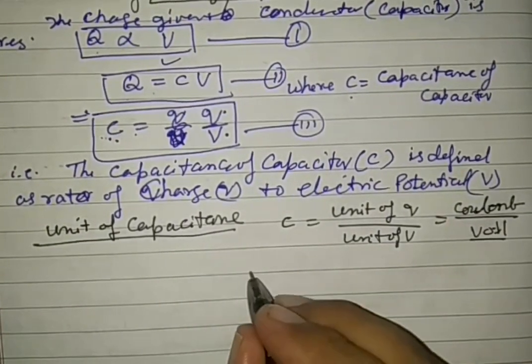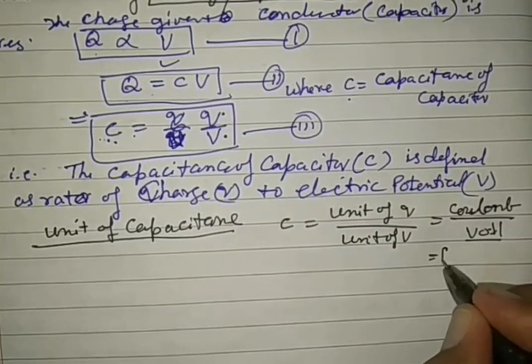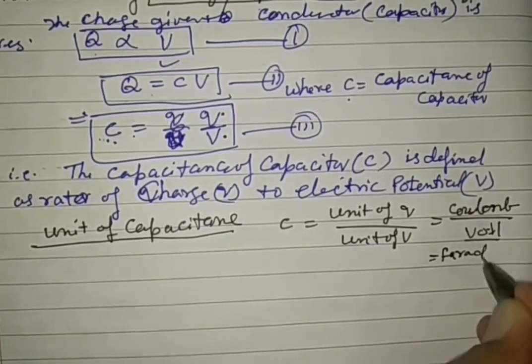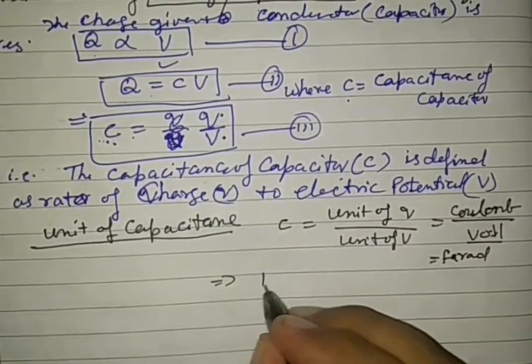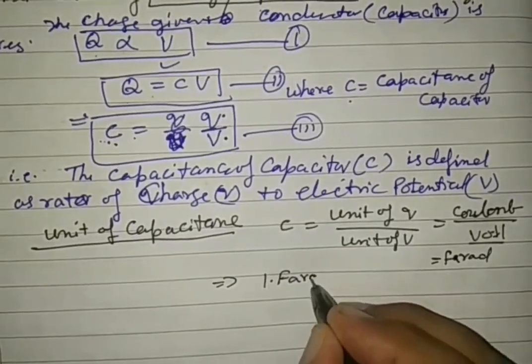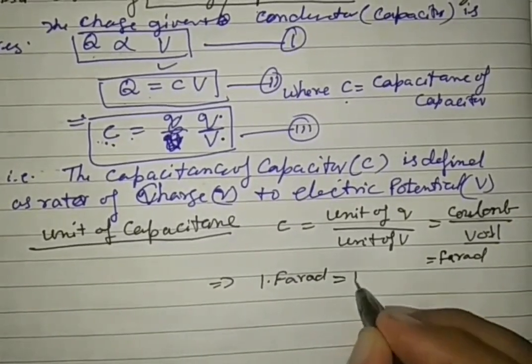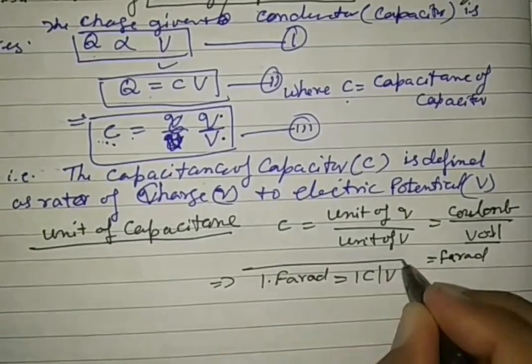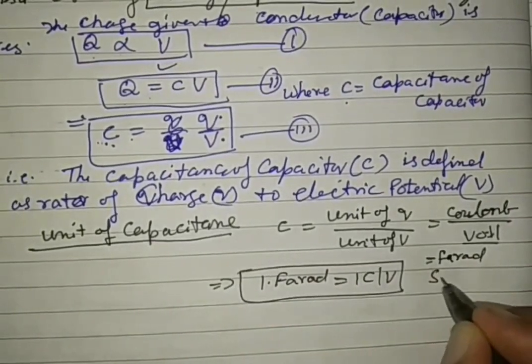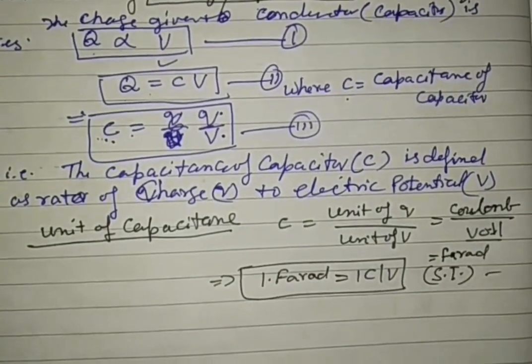This Coulomb by volt is called Farad. This implies that 1 Farad is equal to 1 Coulomb per volt. This is the Systeme International SI unit.